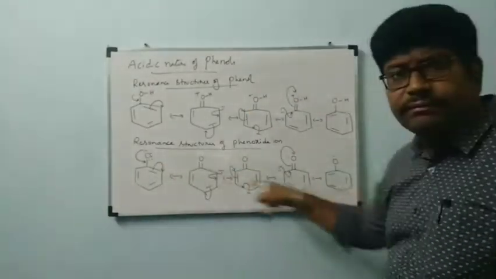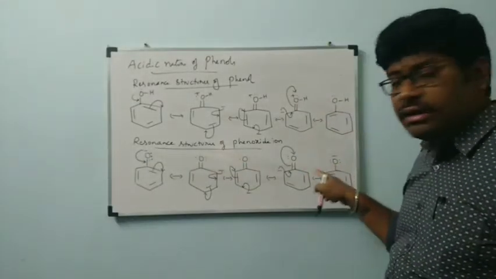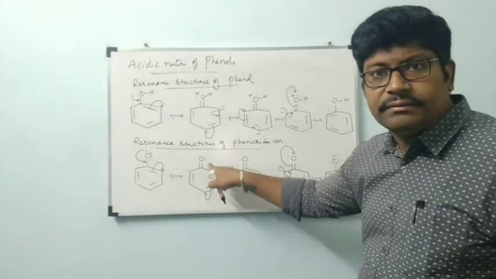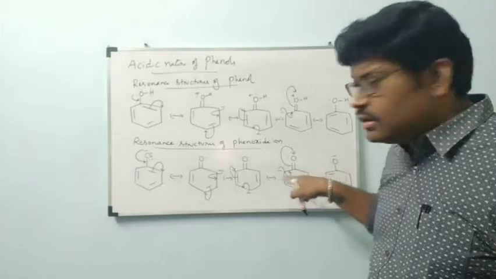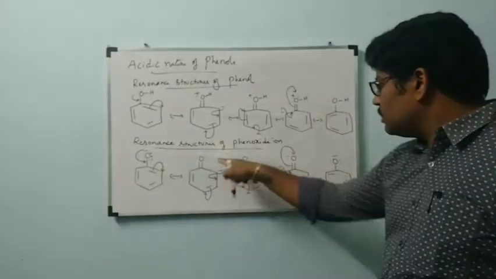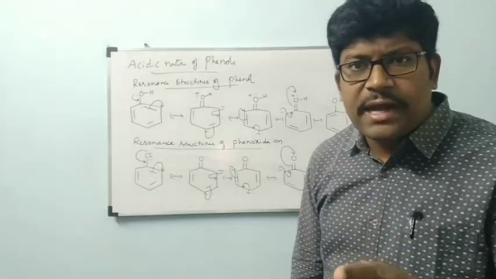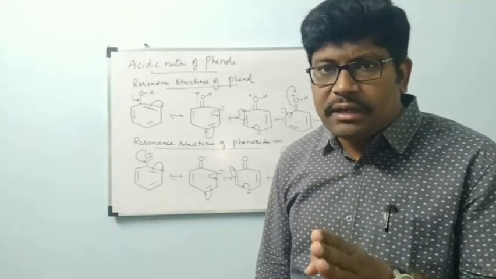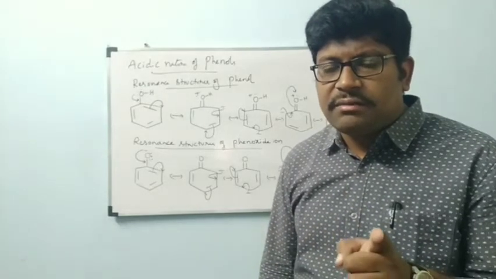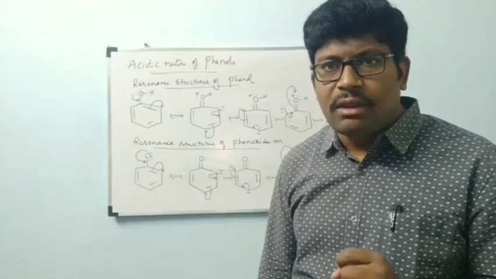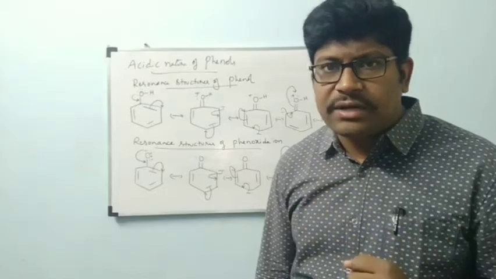In phenoxyanion, oxygen contains either a negative charge or no charge. The number of resonance structures is the same, but oxygen carries a negative charge or is neutral. Oxygen is a more electronegative atom. Please remember carefully: fluorine, oxygen, nitrogen, chlorine are the most electronegative atoms. Fluorine, oxygen, nitrogen, the first three, are highly electronegative atoms.